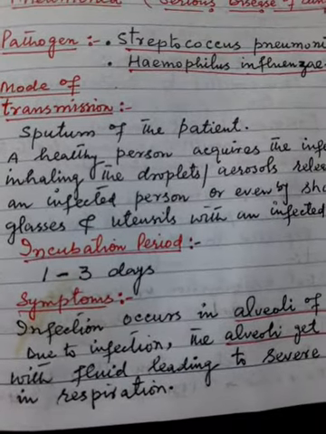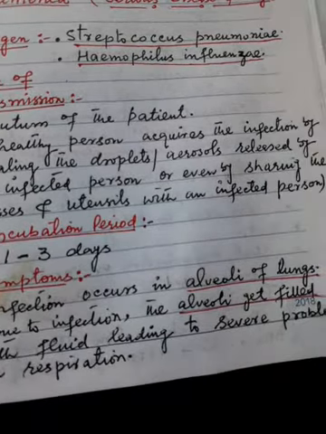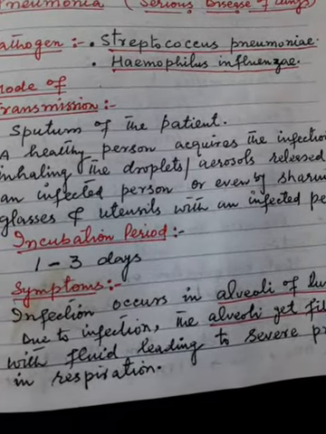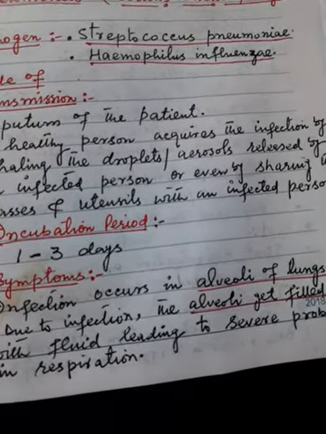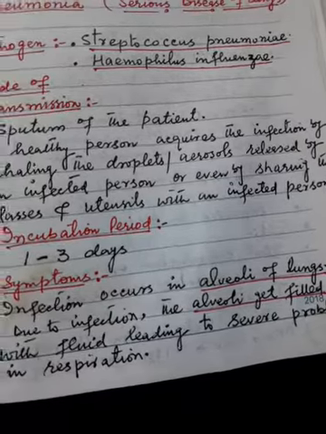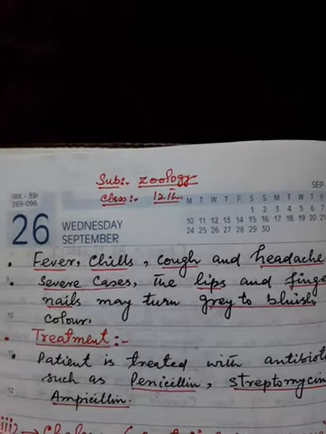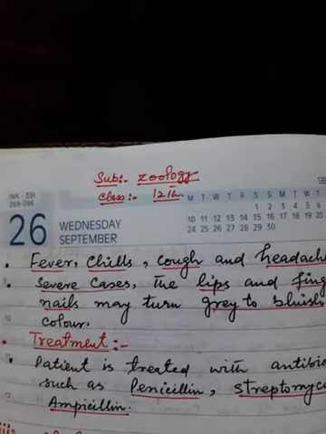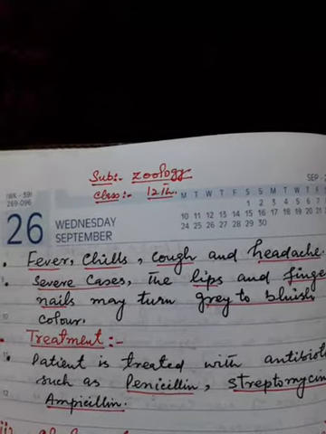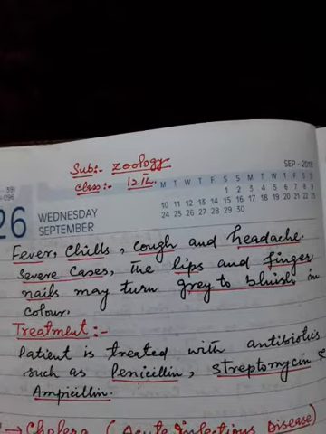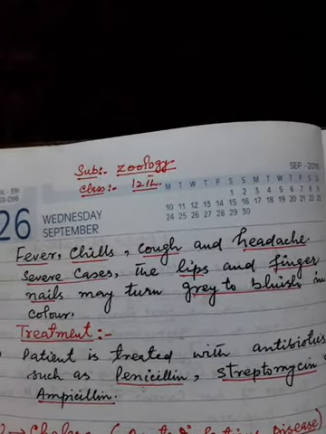What are the symptoms of the disease? Infection occurs in the alveoli of the lungs. Due to infection, the alveoli get filled with fluid, leading to severe problems in respiration. Other symptoms include fever, chills, cough and headache. In severe cases, the lips and fingernails may turn grey to bluish in color.